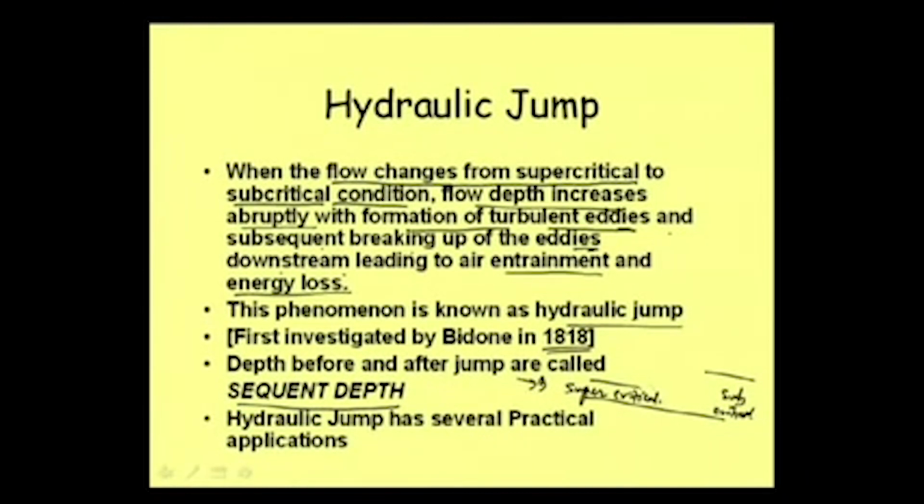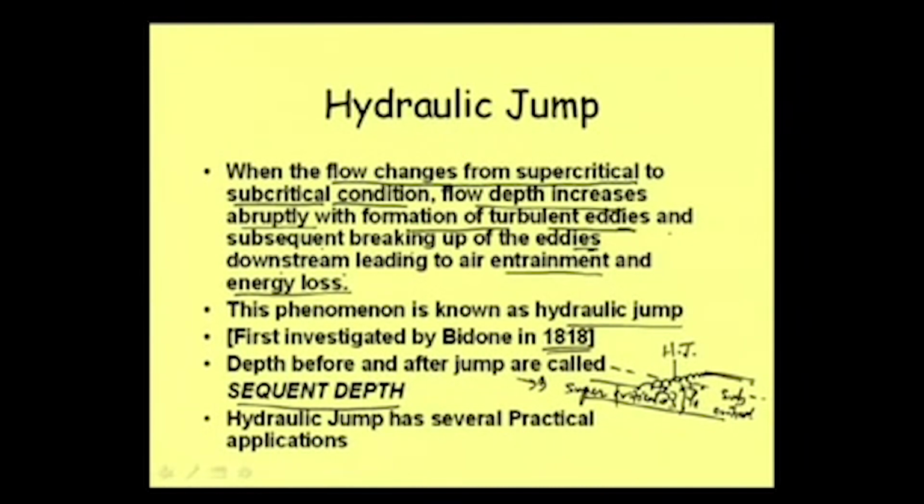The critical depth may be somewhere here, this is Yc, the critical depth line. From this point to that point, water will be moving, creating a lot of turbulence and eddy formation at the beginning, then smaller eddies, and finally it will meet this depth, and this phenomenon is called hydraulic jump.